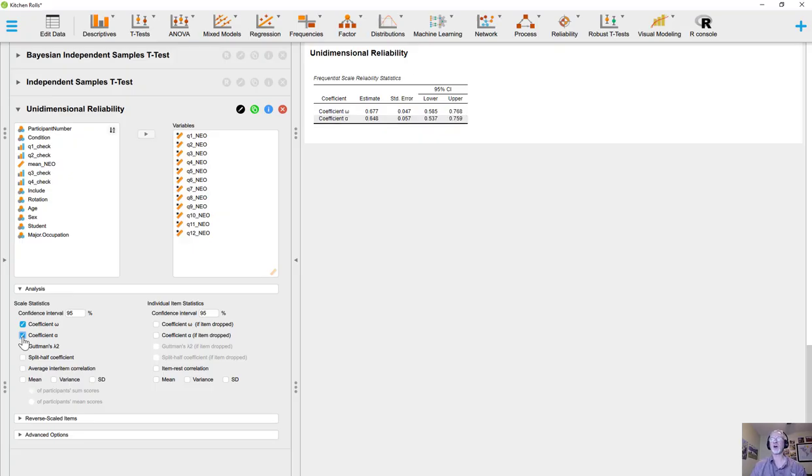Coefficient alpha is also called Cronbach's alpha, since Cronbach is the one that devised that measure. Our coefficient omega comes out as 0.677, and our coefficient alpha comes out as 0.648. These are a bit subpar.